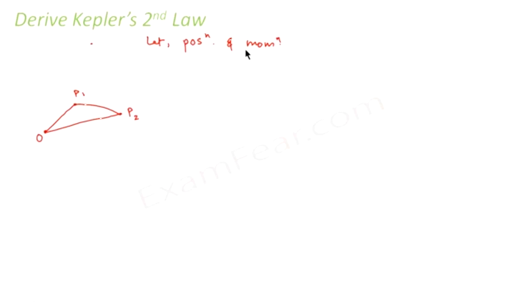Let us suppose that the position and momentum of the planet are denoted by r and p respectively. r is for position and p is for momentum. Now, what would be the area covered by the planet in time delta t?